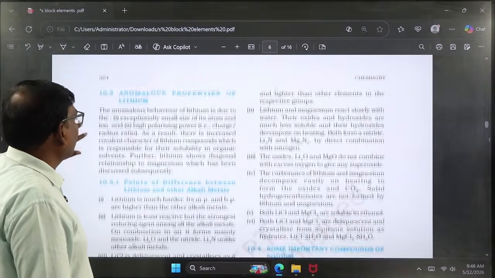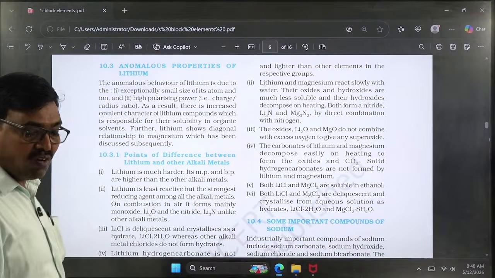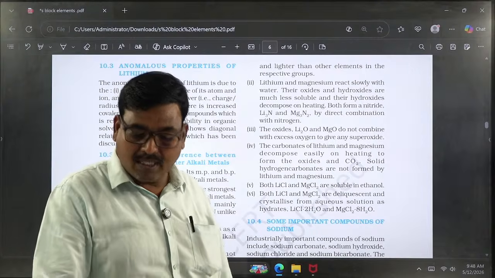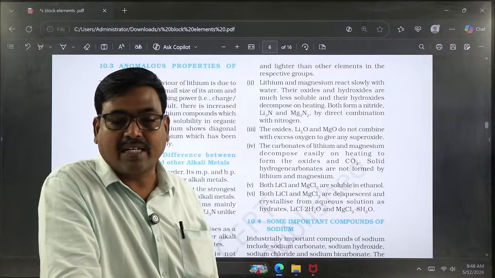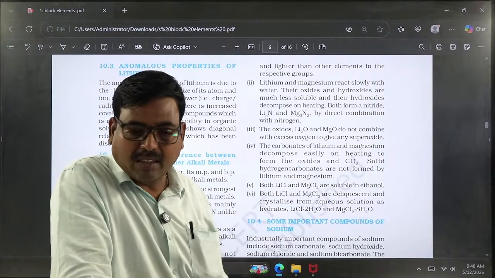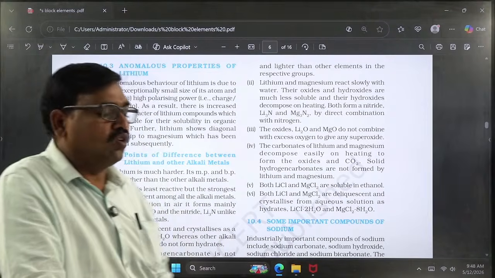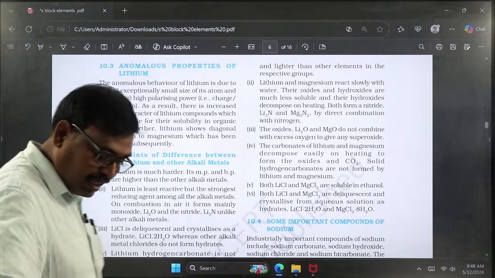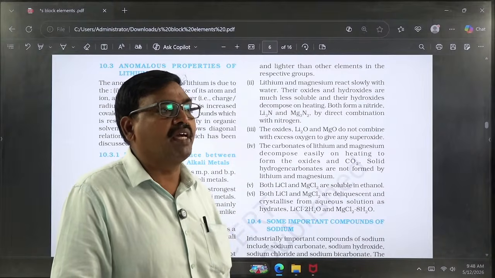Coming to the anomalous behavior. In every group, the top element exhibits somewhat different properties than the rest of the elements in that group. Originally, the group elements possess the same chemical properties because of the similar outermost electronic configuration. But when compared with the rest of the elements, the top element in each group exhibits somewhat different properties than the other elements in the same group. This is nothing but anomalous behavior.